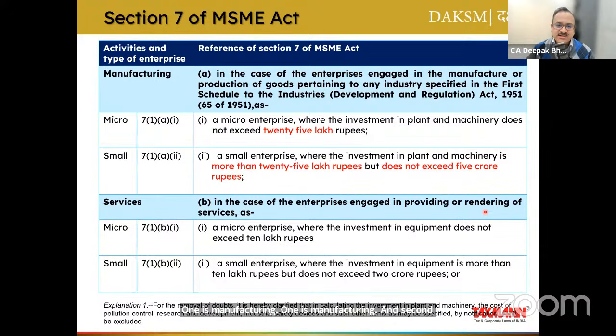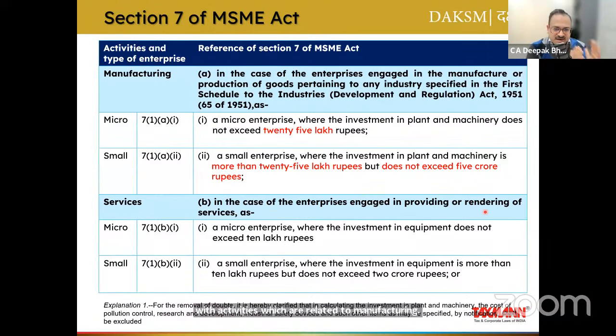So what is manufacturing? In the case of enterprises engaged in the manufacture or production of goods pertaining to an industry specified in the First Schedule of the Industries Act. But at the same time, if you look at the definition of enterprises, it is not only talking about the manufacturer, it is also talking about the business concerns who are dealing in activities which are related to manufacturing.